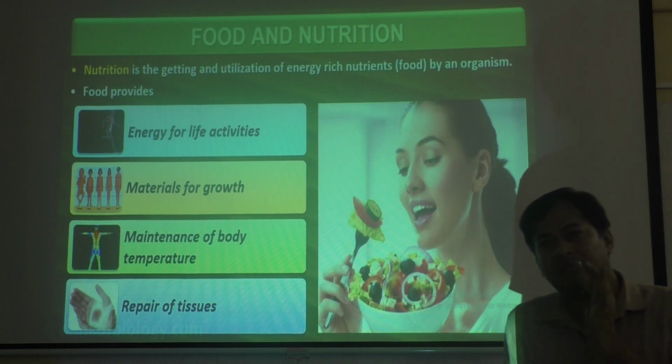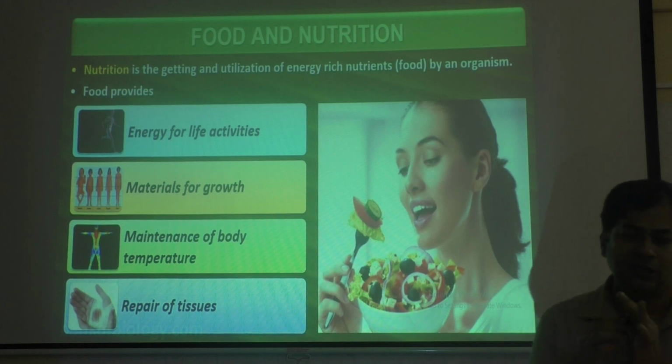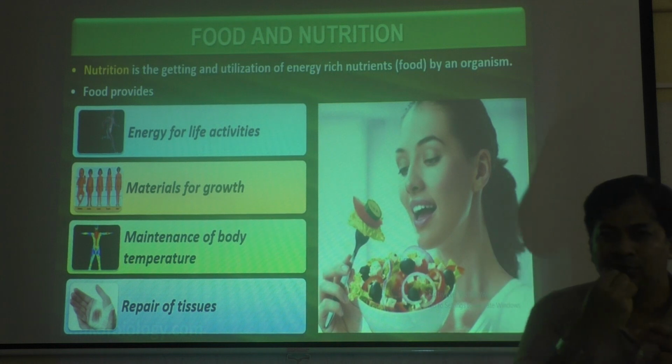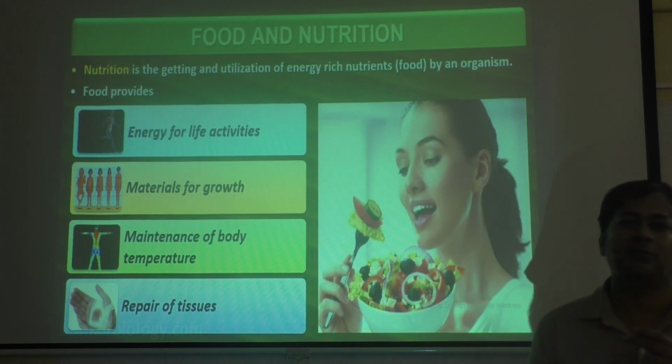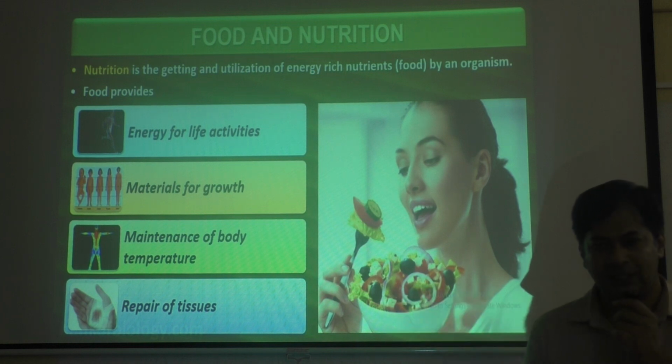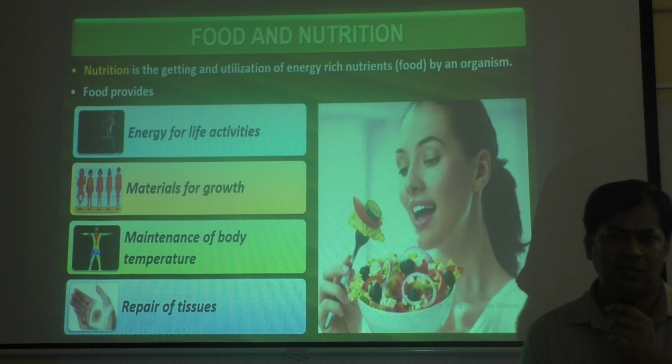Why should we take food? That is a question. We know that we take food for having energy, because the food after digestion releases energy in the form of ATP. That energy is required for doing all the daily activities. So we need energy, for that we take food. There are some other reasons also, like we have taste. So for taste also some food we eat, tasty foods. And when we feel hungry, to fill the stomach also we eat. But the main reason food gives to us is energy.